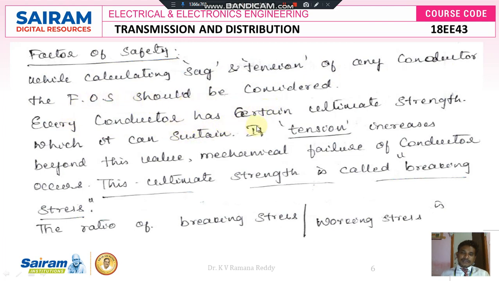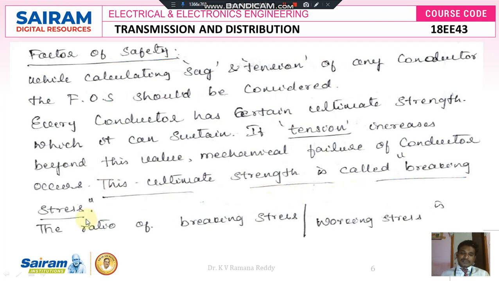Every conductor has a certain ultimate strength to bear the load due to the wind force, due to the weight of the conductor, and due to the weight of ice coated on the conductor. So, every conductor has a certain ultimate strength which it can sustain. If tension increases on this conductor due to an increase of sag beyond the limit value, then it loses its mechanical properties and hence mechanical failure of the conductor occurs. This ultimate strength is called the breaking stress.